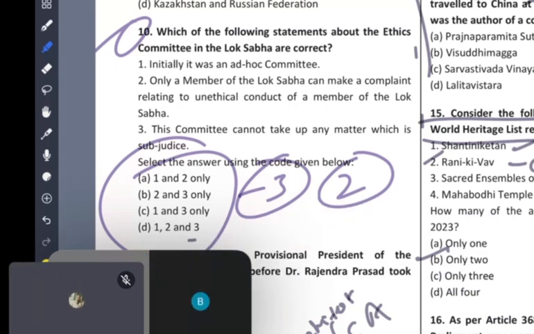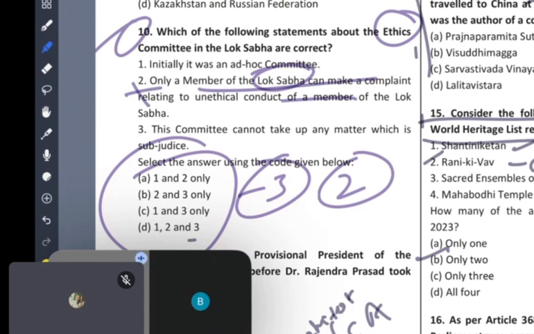Guys, there is an ethics committee. Ethics committee means what? Rules and regulations, minors. So minors can also be in the Rajya Sabha. Why only Lok Sabha? The question is only saying Lok Sabha. Is there any sense? No sense.